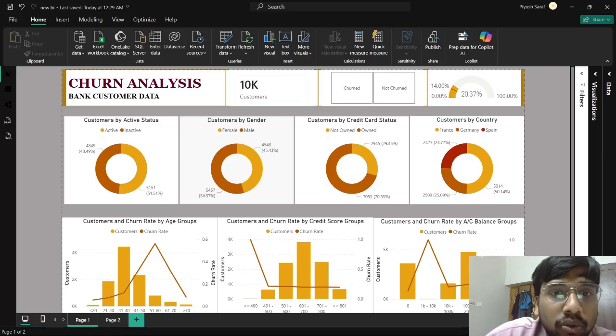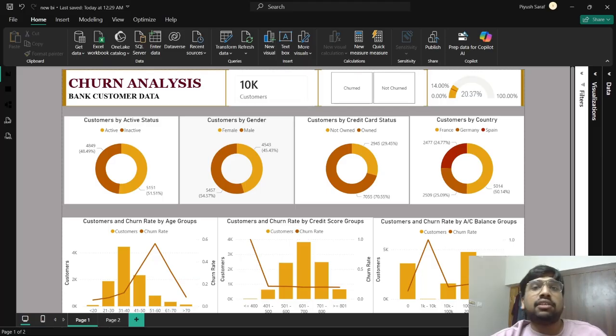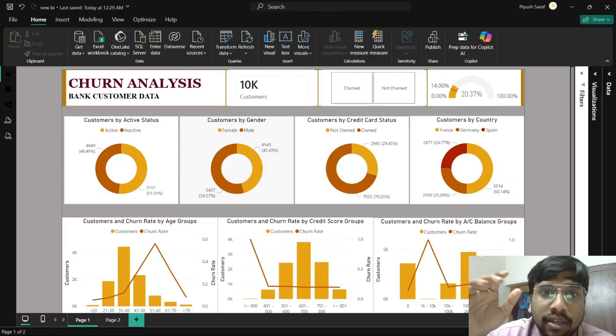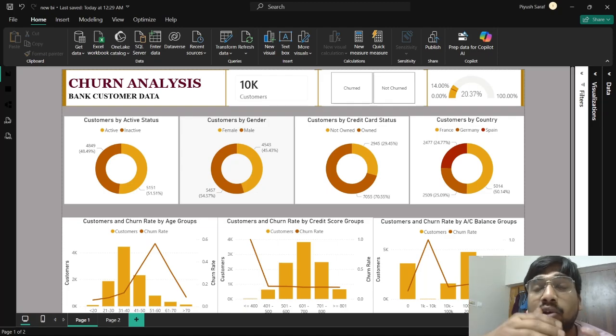Okay, so first, the very basic things: we have total data of 10,000 customers, out of which the churn rate is around 20.37%. If you can see in the top right corner, there is a gauge. This is one type of visualization in Power BI, and it's a very beautiful visualization. When I learned about it, I was really excited that it looks so good. It looks like a speedometer on a two-wheeler or four-wheeler, right?